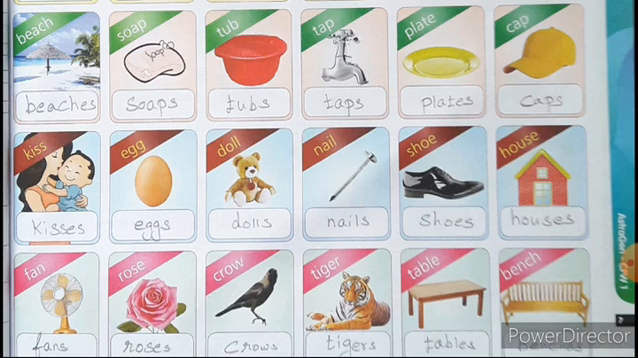Now look at the next line, children. Fan. What is the plural form? That is, for many, fans. Rose, roses. Crow, crows. Tiger, tigers. Table, tables. Now look at this, children. Bench. B-E-N-C-H. Bench. It ends with the letters CH. Look at the rule at the top. If the noun ends with SH or CH, you have to add the letters ES. So what is the answer? Benches. B-E-N-C-H-E-S. Benches.